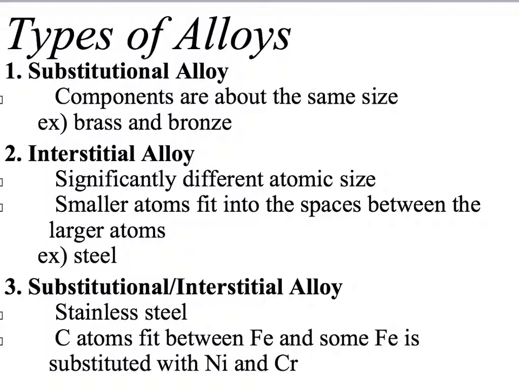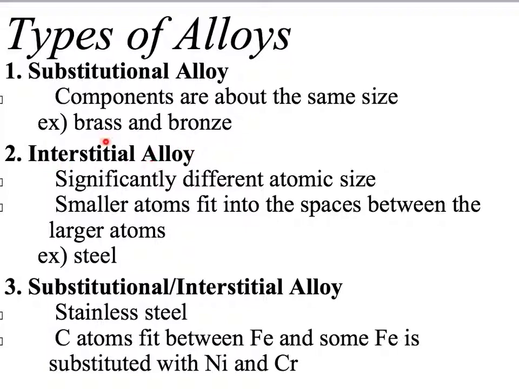Substitutional, just as the name implies, is where we are substituting things. We're substituting one atom for another. Here my ingredients are about the same size. I could picture ping pong balls and golf balls, which are pretty similar in size. You could substitute a ping pong ball for a golf ball if you had them all laid out on the floor and not alter your crystalline structure very much. A good example of this would be something like brass and bronze.